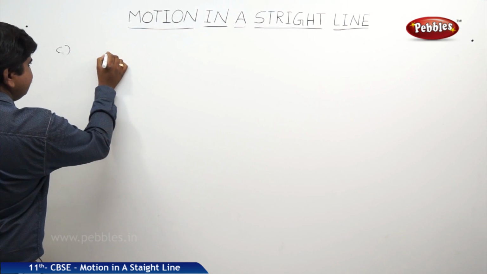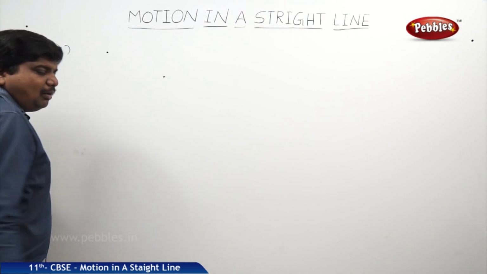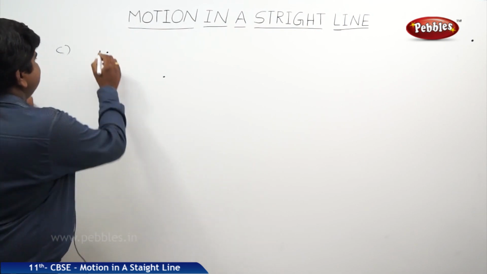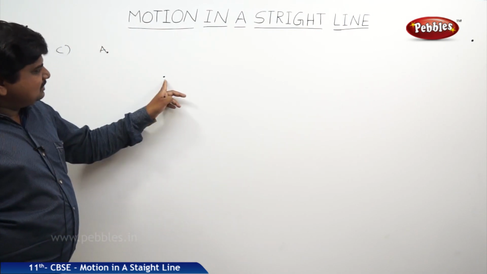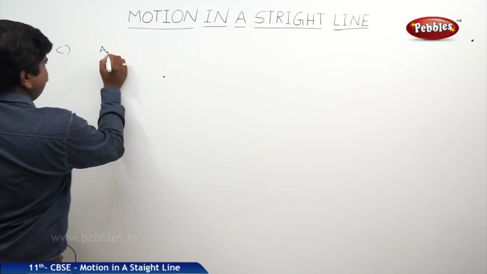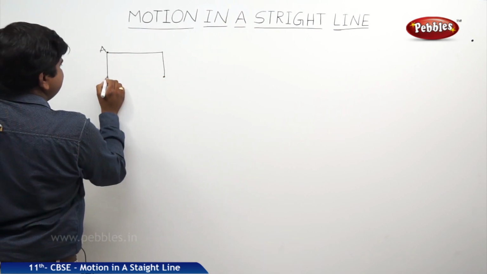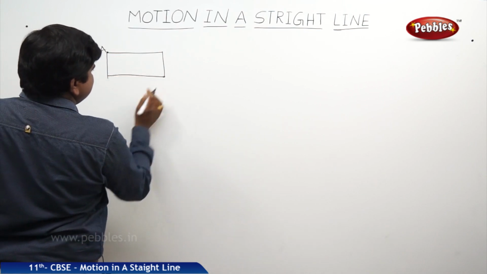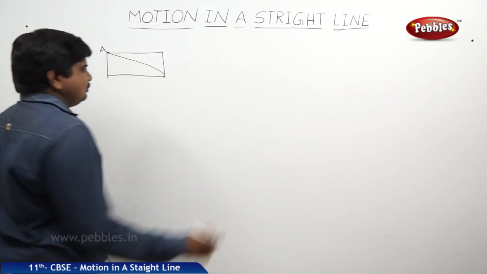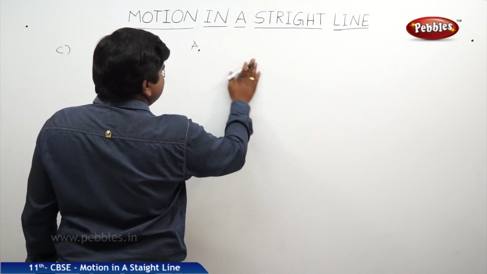This is one position. This is another position exactly in the opposite corner, like a room. Three persons have started motion from this position A to reach this corner point. Those three choose three different paths. One chose this path, another one chose this path, third one chose this path, like this. So if you want to see clearly, this is A, this is C.